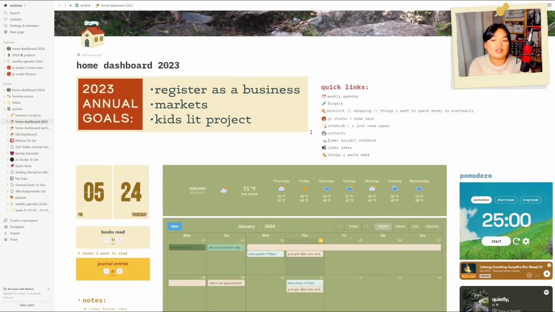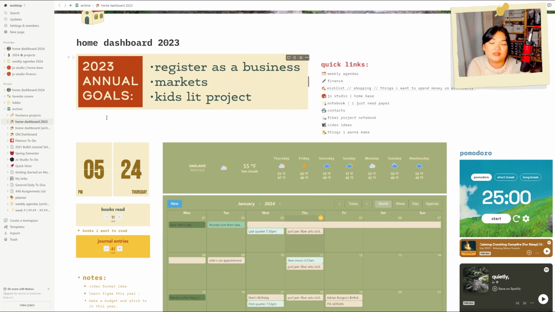But overall, this worked really well for me. I had some big goals. I had the weather because it just helps. I also have the time because it might seem really silly because I obviously work and will be looking at this on a computer or a phone where the time is in the corner, but as someone who's completely time blind, having the time really big on the screen helps me stay on top of the things that I need